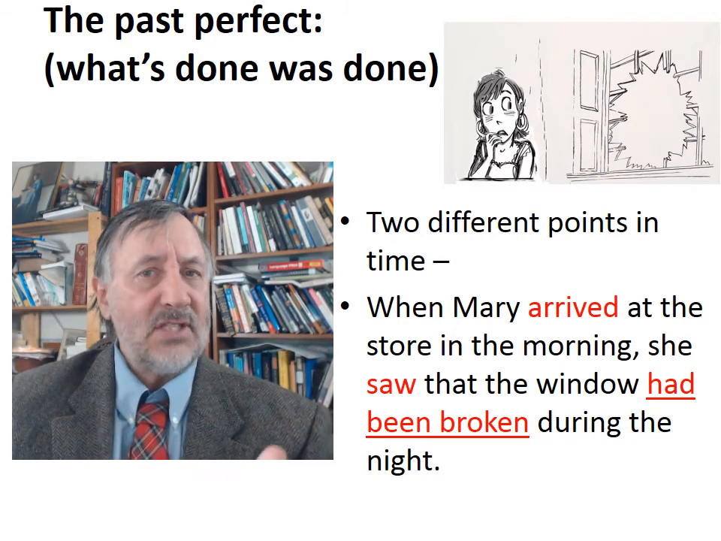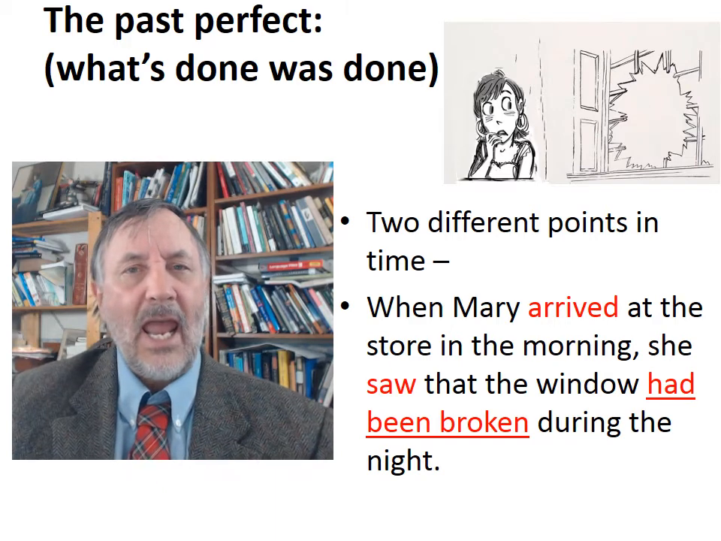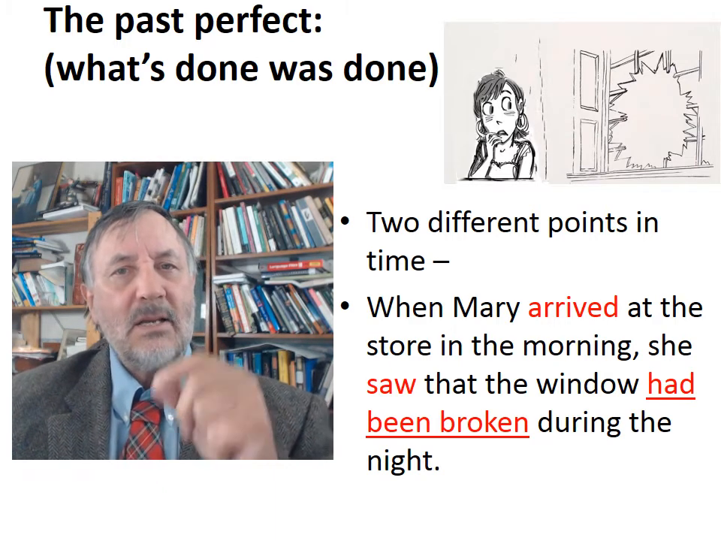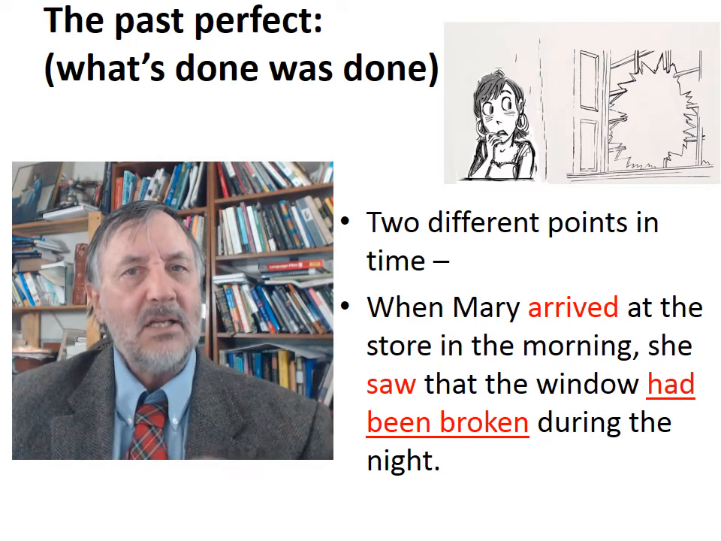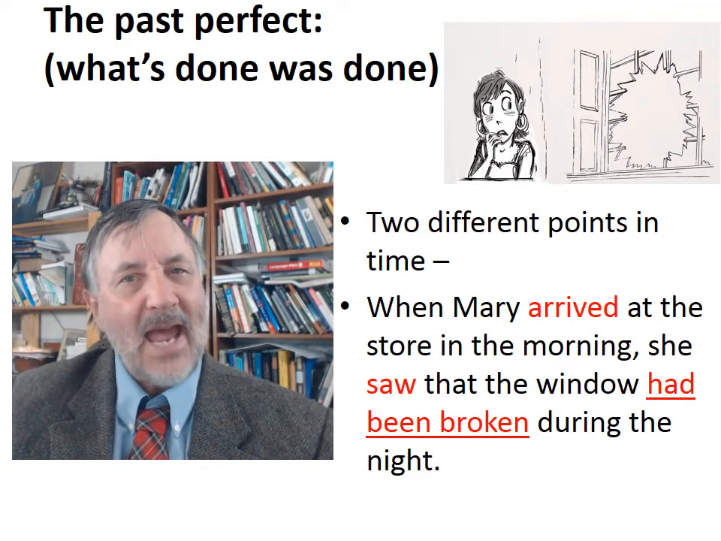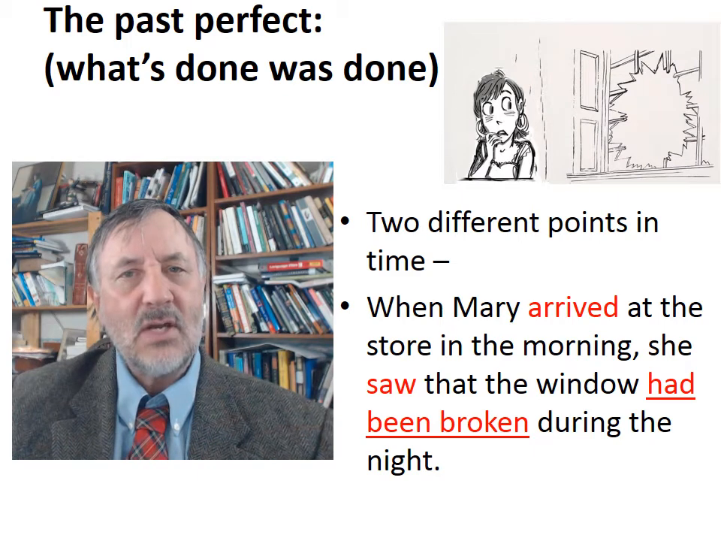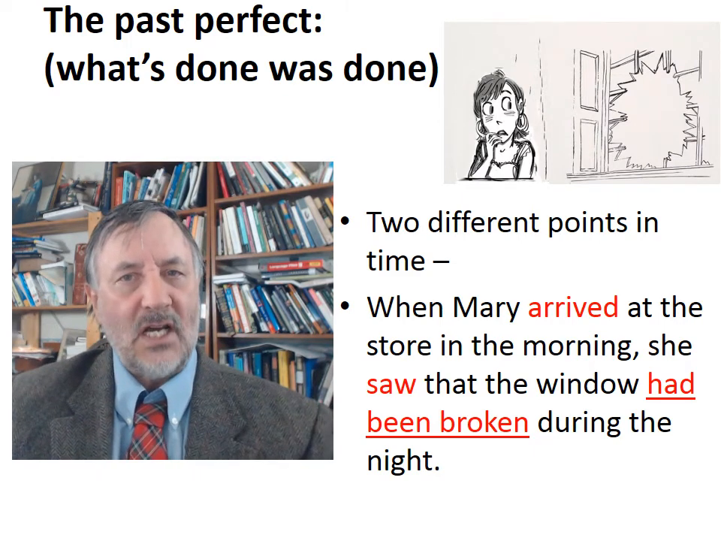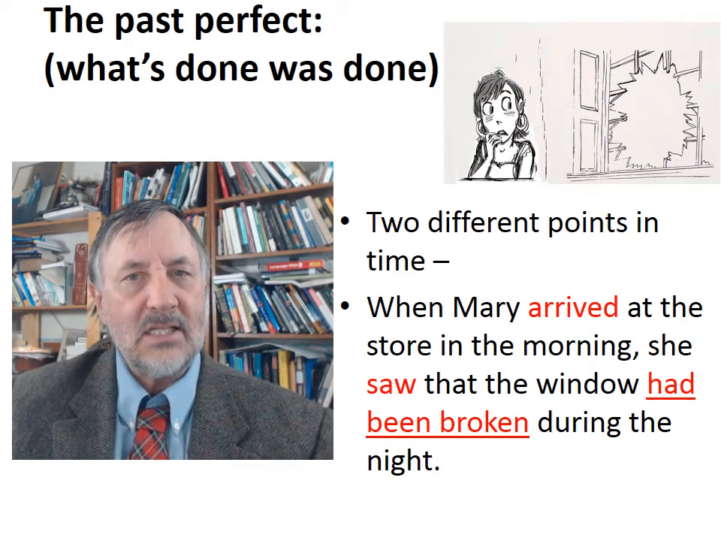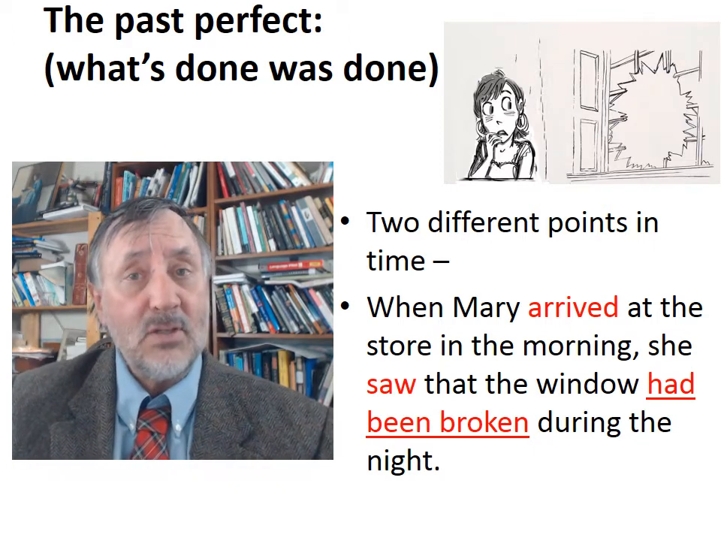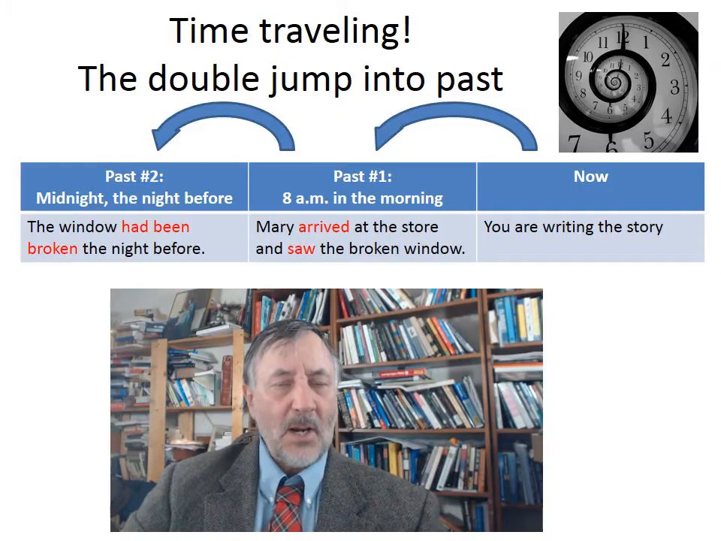Remember, so she arrived, say, at 8 a.m. in the morning, and sometime the night before, say at midnight, the window had been broken. That's what the past perfect does. It allows us to express 2 different points of time inside the same sentence, and to clarify the distinction between them. So please bear with me.